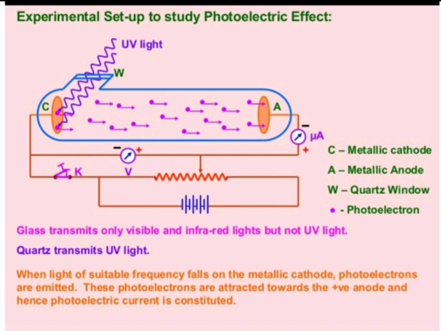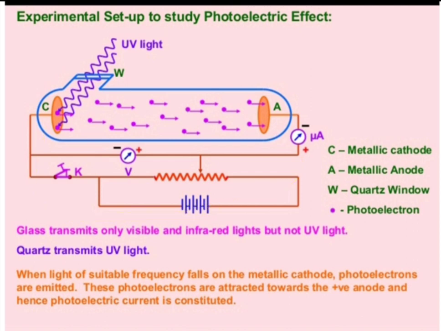Simply, when light of suitable frequency falls on the metallic cathode, the photoelectrons are ejected or emitted, and these photoelectrons are attracted towards the positive end, that is the anode, and hence the photoelectric current is constituted.